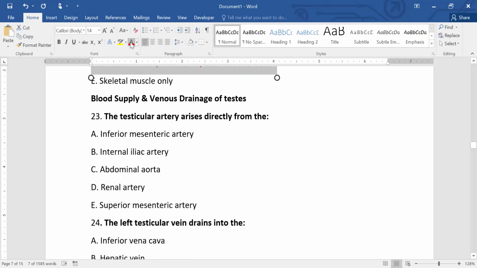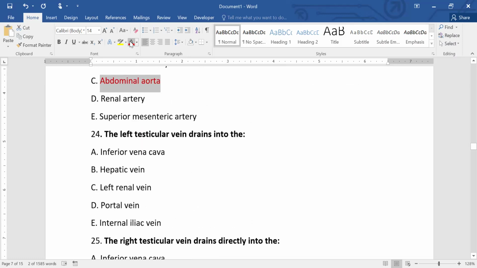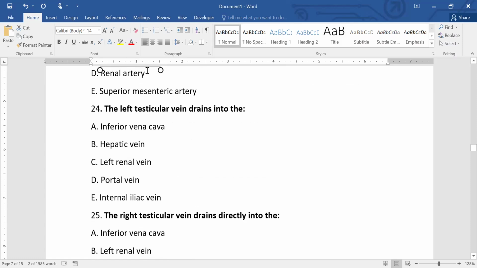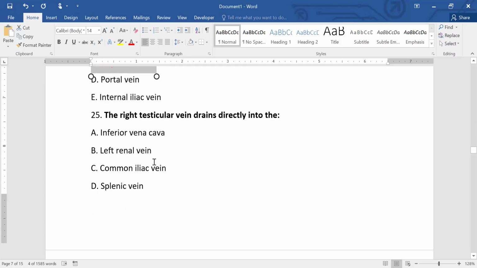Now, regarding the blood supply and venous drainage of the testes, the testicular artery arises directly from the abdominal aorta. So, the testicular arteries are branches of the abdominal aorta. Left testicular vein drains into. Now, the left testicular vein has a different drainage than the right testicular vein. It drains into the left renal vein, while the right testicular vein drains directly into the inferior vena cava.